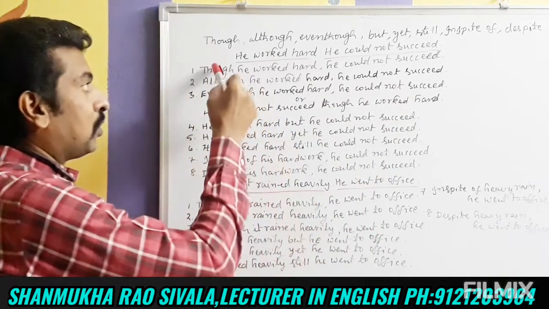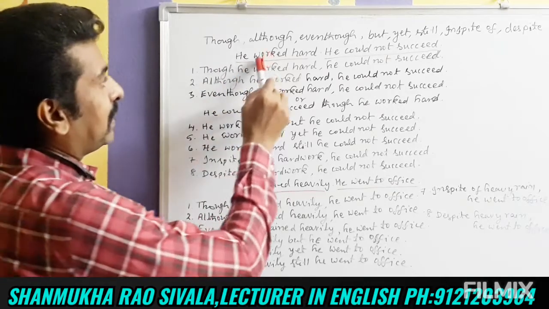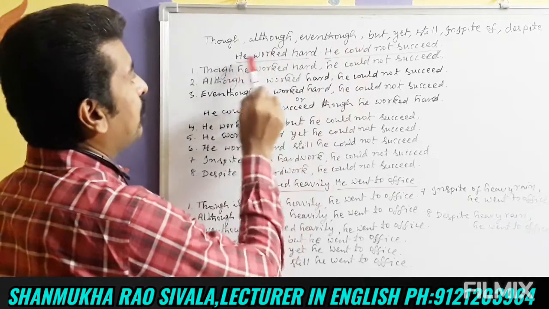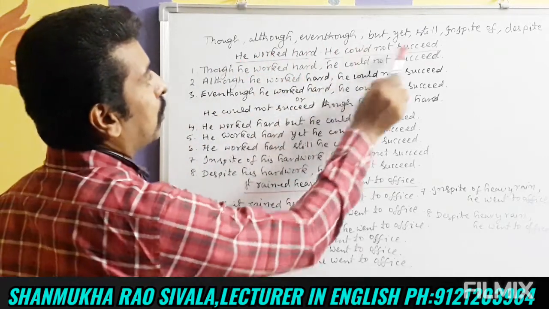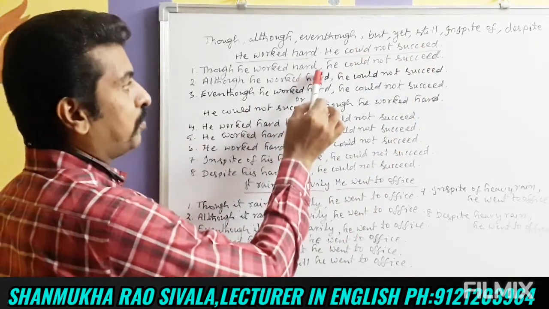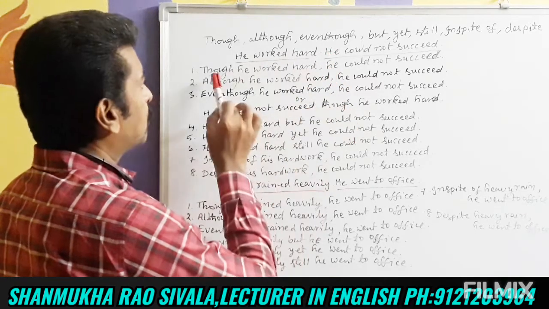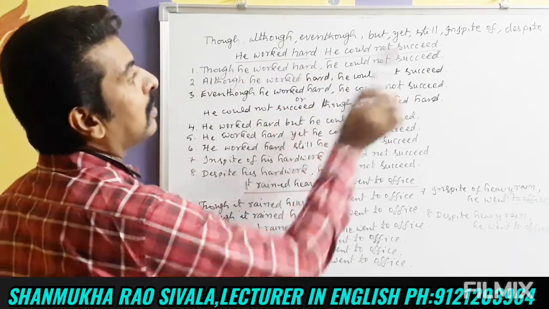You see friends, though, although, even though, they generally come in the beginning. The two sentences as it is we have written: he worked hard, he could not succeed. Only at the end of the first sentence, we have to put a comma. This capital letter becomes a small letter. So, though he worked hard, he could not succeed.